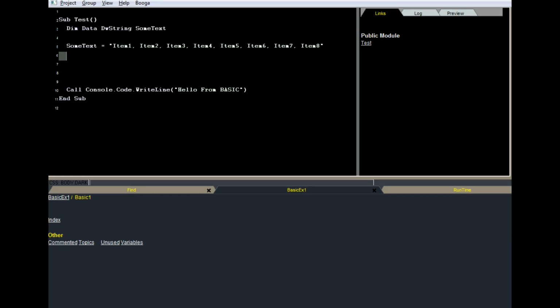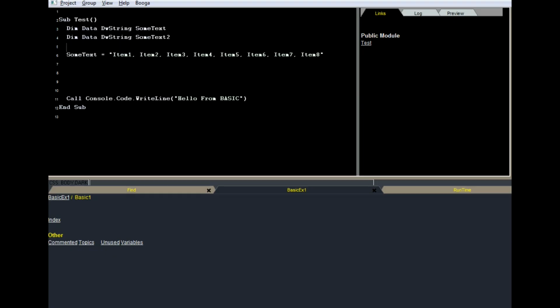Let's make an output string. So what I'm going to do is I'm going to parse that list by the comma. I'm going to do a comma separated list parse in BASIC. My output string will be subtext 2. Alright.